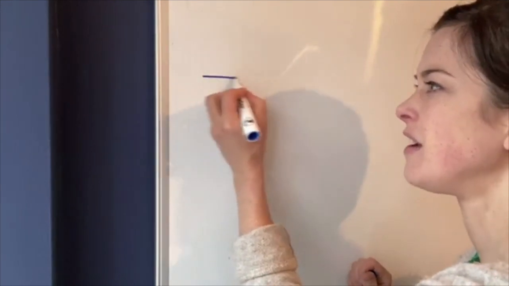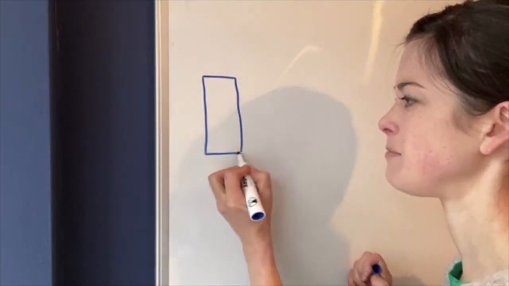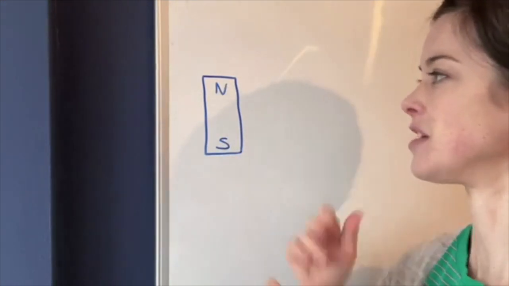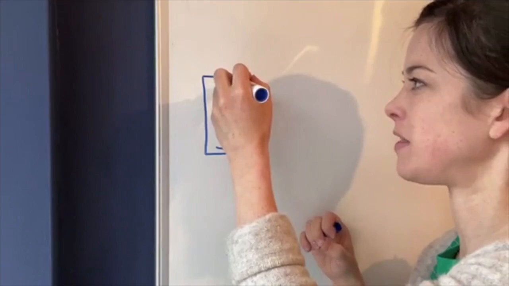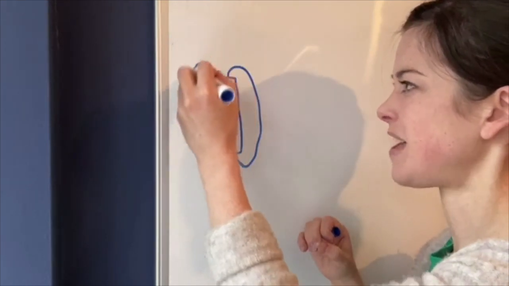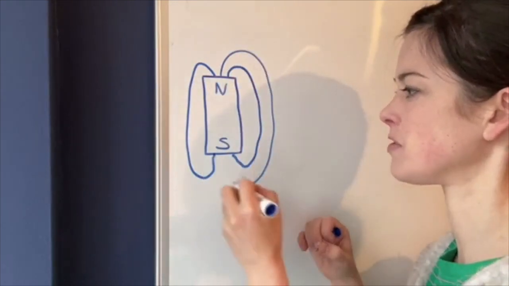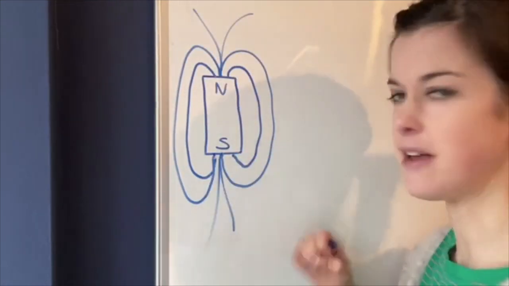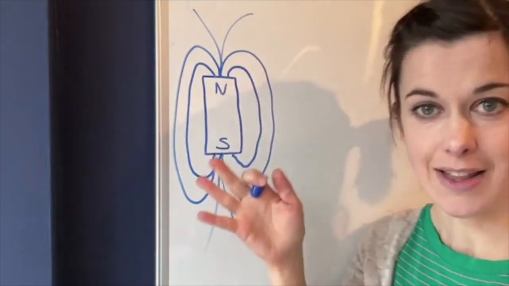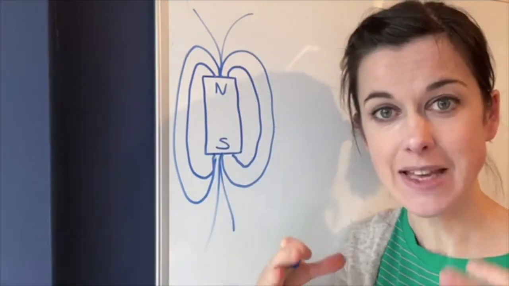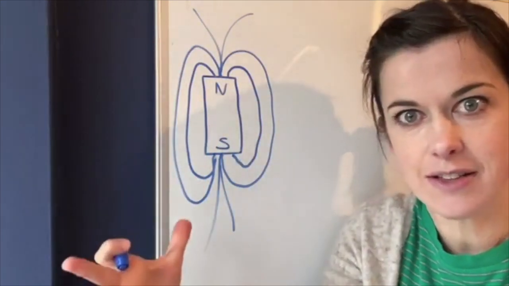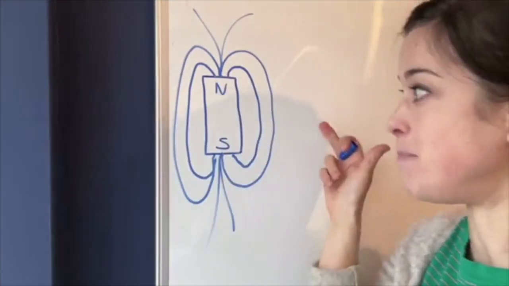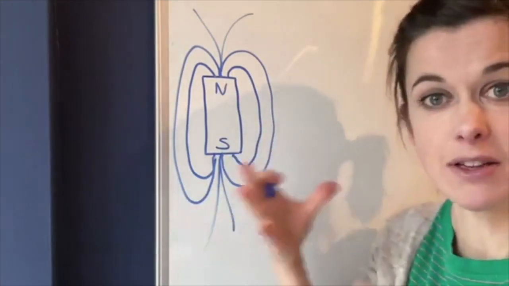If you've ever seen cartoons or pictures of magnets, you might have seen magnets with lines around them. Don't worry, we're not actually learning about magnets, it doesn't matter if you don't know this. Have you ever seen that, like on the front of a science book? Obviously those lines aren't actually there. But you often see magnets drawn like this, and what these lines are showing is the magnetic field around the magnet. It just means the bit where metal things coming in experience the pull of the magnet.